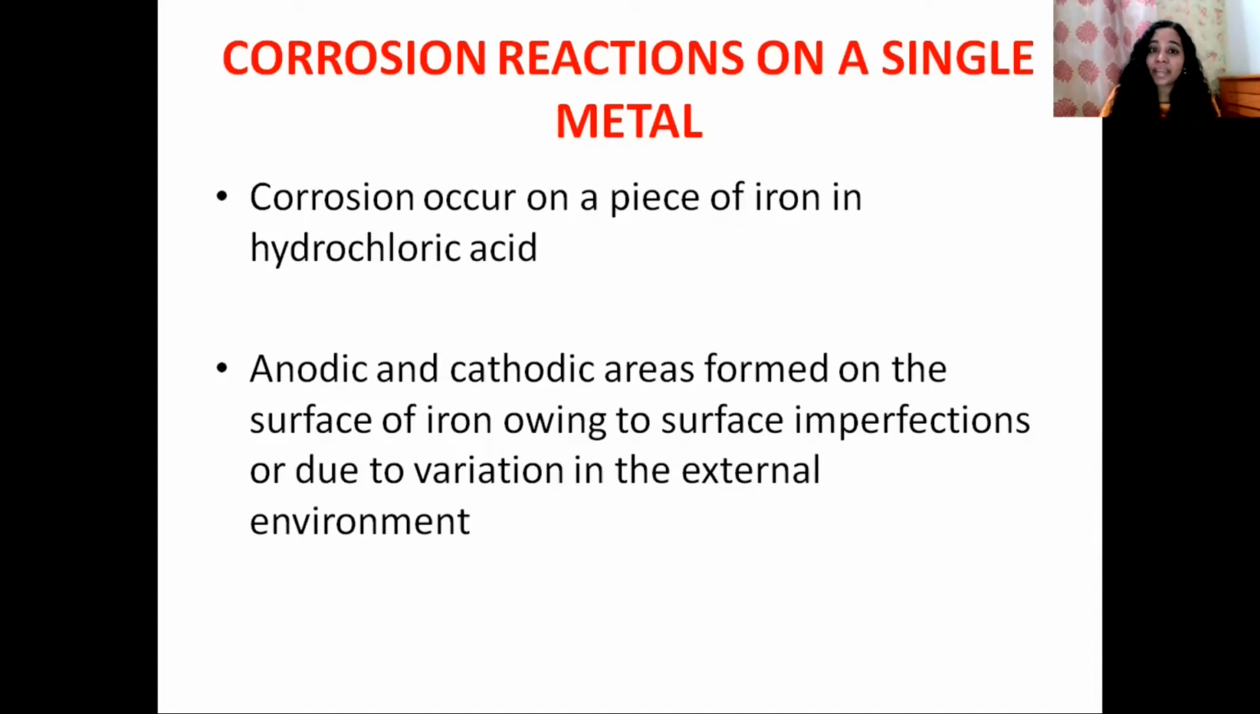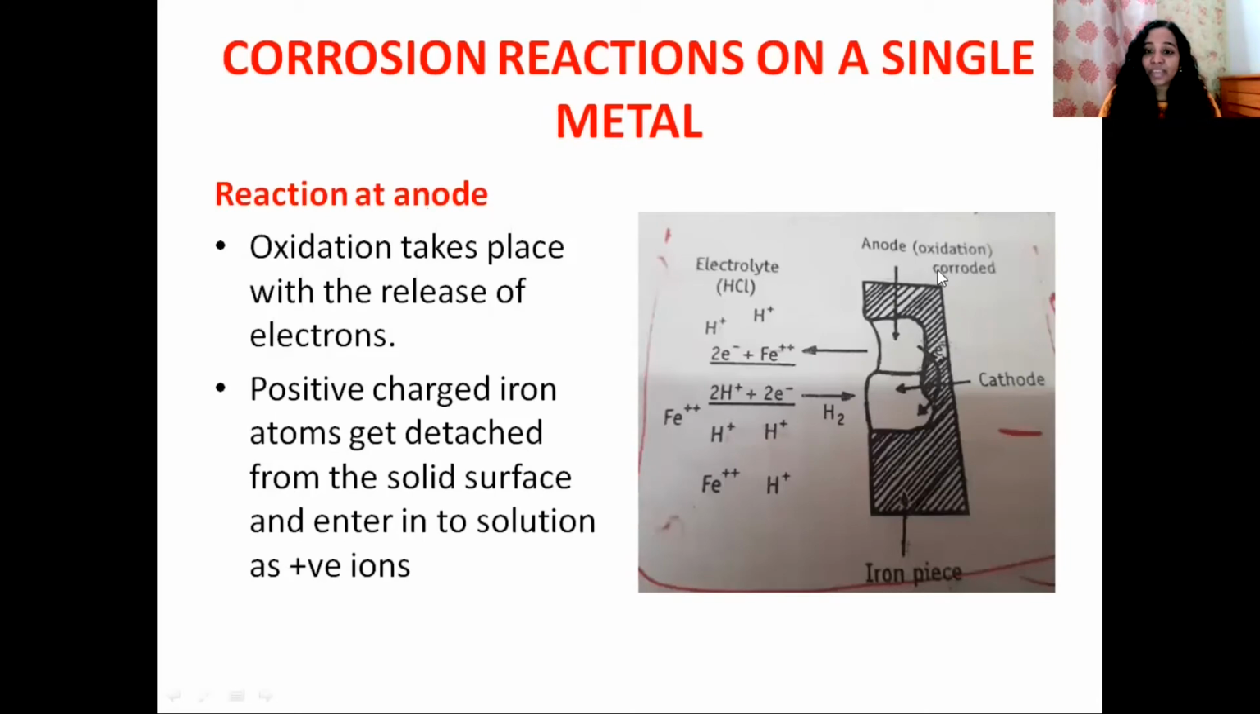When a single piece of iron is dipped in hydrochloric acid, that leads to corrosion. Anodic and cathodic areas form on the surface of iron. This is mainly because of the variation in the external environment, which creates stress or surface imperfections on the iron piece and leads to the development of anodic and cathodic areas on the same metal itself. Here you can see a single piece of iron metal. Both anodic and cathodic areas are visible here. This is the anodic area and this is the cathodic region.